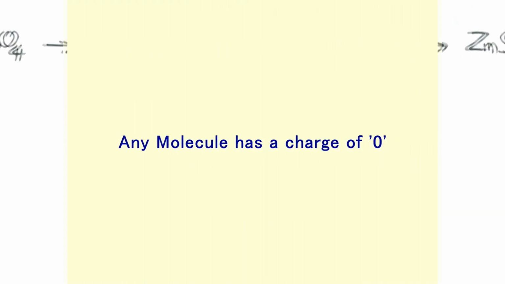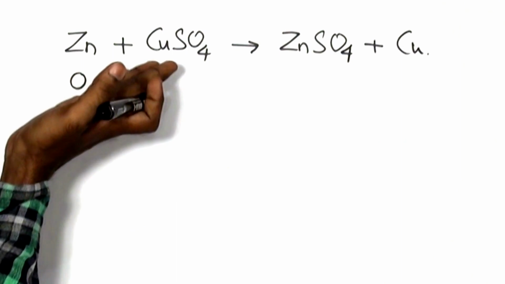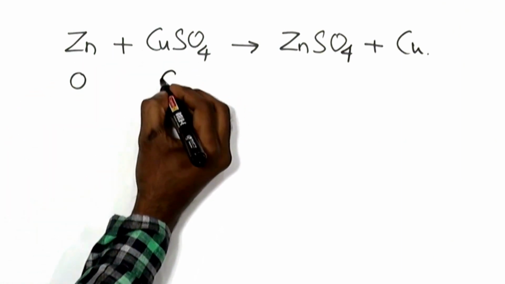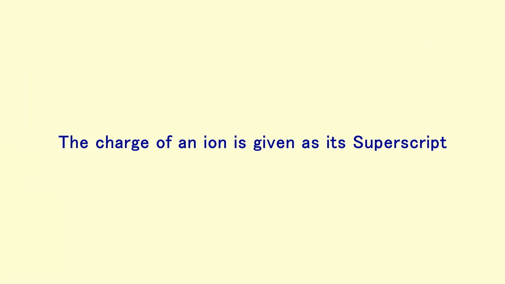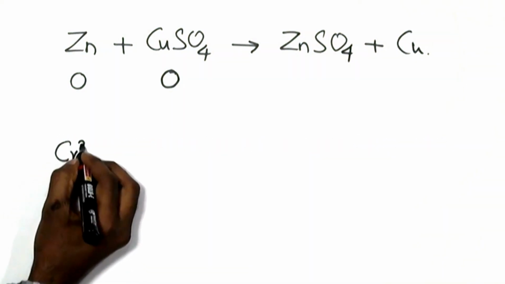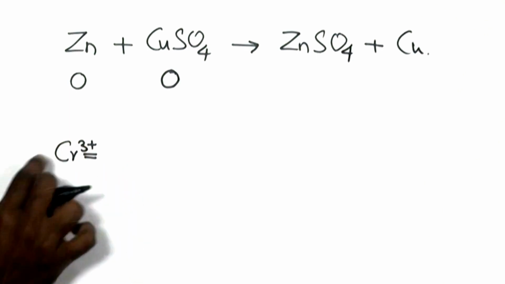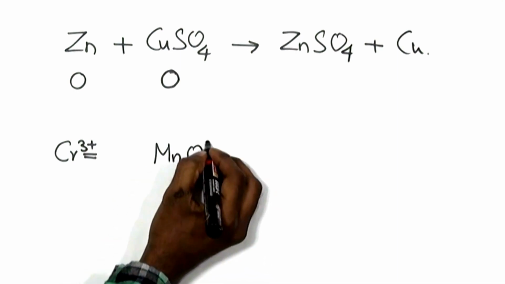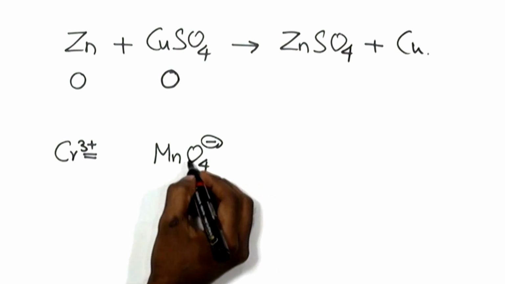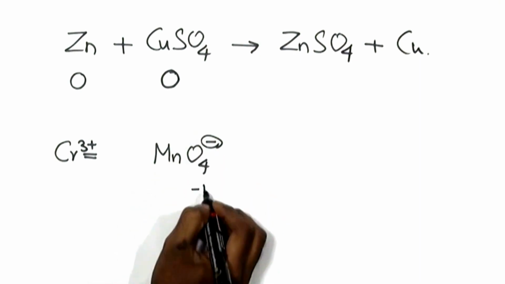The second point, any molecule has a charge of 0. Again, the same equation, we have a molecule copper sulfate, which has an oxidation state of 0, meaning the overall charge of copper sulfate is considered to be 0. Third point, the charge of any ion, whether it is a complex ion or a simpler ion, is given as its superscript. For example, a simpler ion like chromium has a charge of +3 mentioned as its superscript. In case of a complex ion like a manganate ion, the charge is mentioned again as the superscript, so the manganate ion possesses the charge of -1.